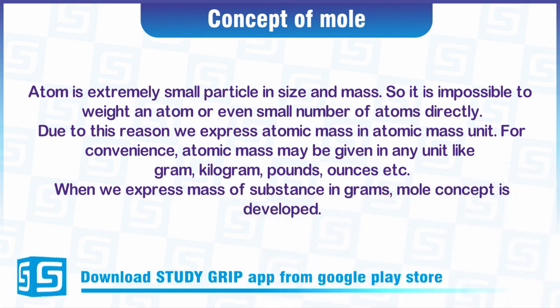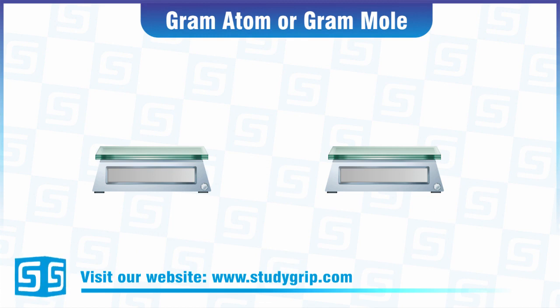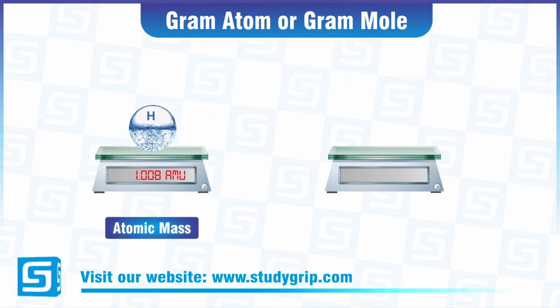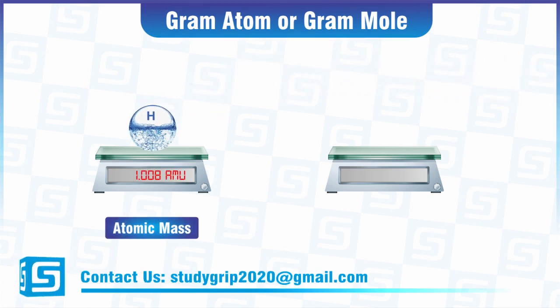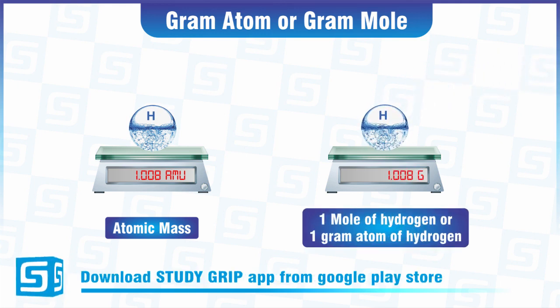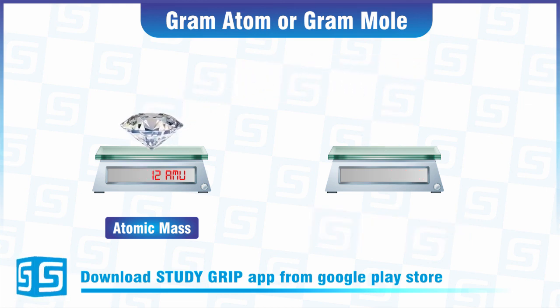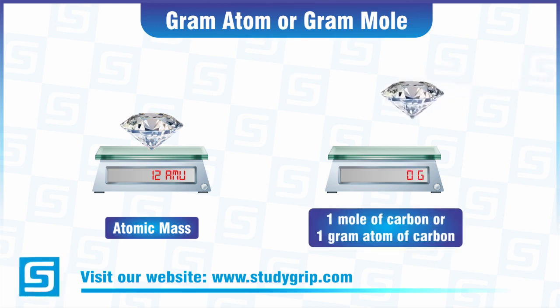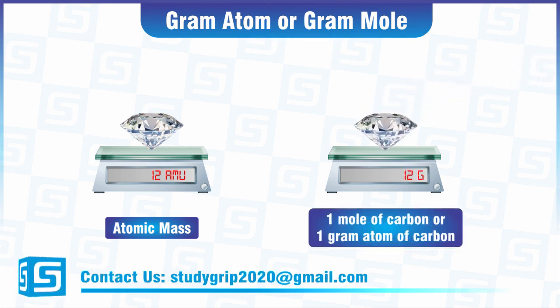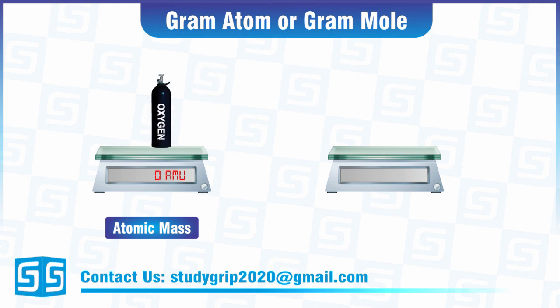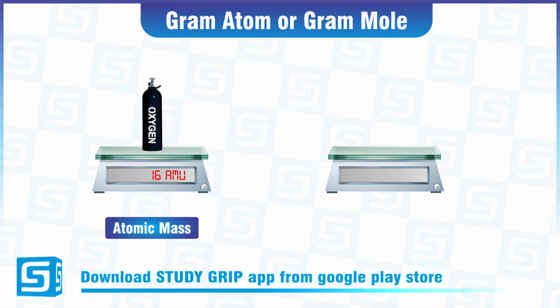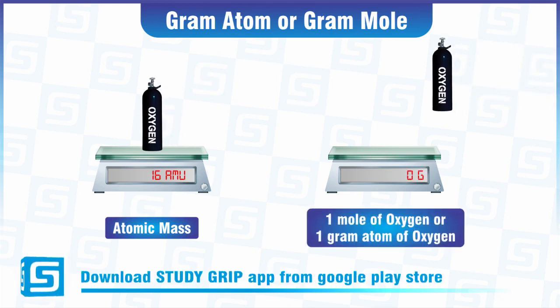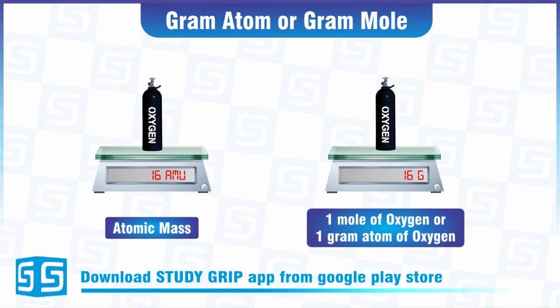Let's take some examples. Gram atom or gram mole. Atomic mass of hydrogen is 1.008 amu, when expressed in gram, called 1 mole of hydrogen or 1 gram atom of hydrogen. Atomic mass of carbon is 12 amu, when expressed in gram, called 1 mole of carbon or 1 gram atom of carbon. Atomic mass of oxygen is 16 amu, when expressed in gram, called 1 mole of oxygen or 1 gram atom of oxygen.